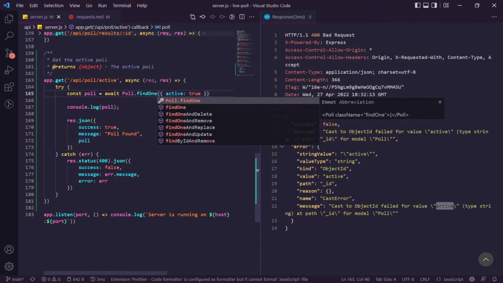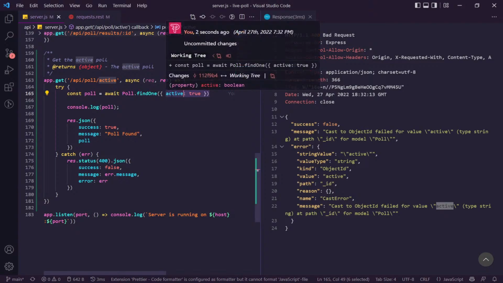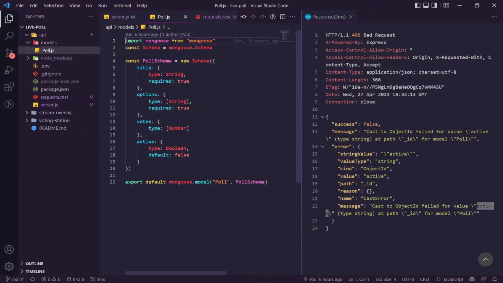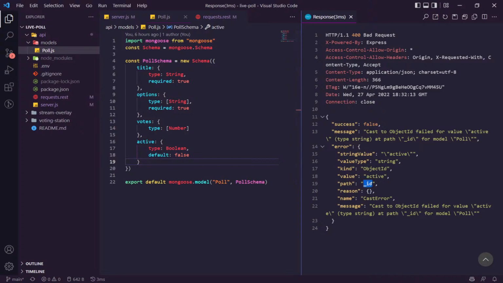So we do want to find one. We want to find one which is active. Let's go to poll, models, poll. So you see here we have this active field here, and anyone which is set to active means it's the active poll. We're only going to ever have one poll active at a time. So where can we find path _id? That confuses me. Kind object ID, that's wrong.